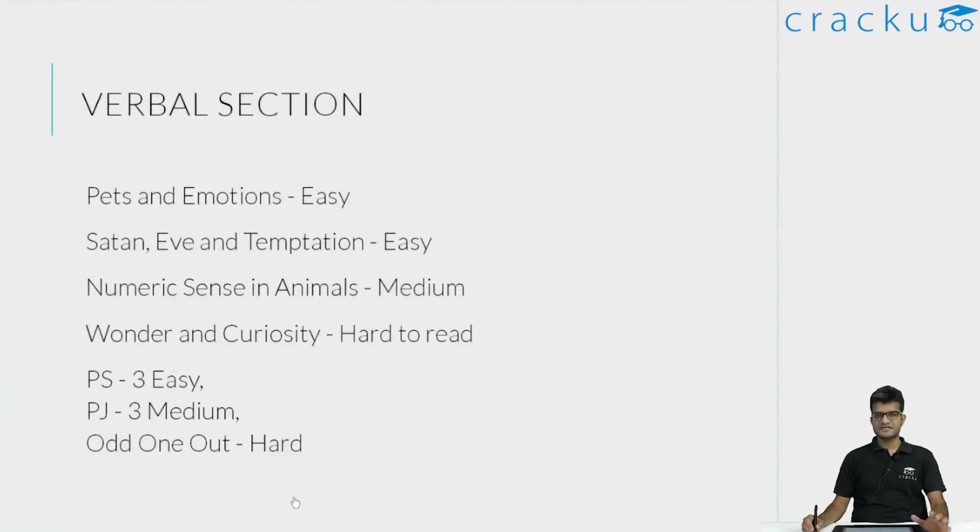The verbal section of DashCAT-13 was definitely on the medium side. I think this is definitely slightly easier than the earlier DashCATs because I felt at least 2 RCs were definitely attemptable. They were not very difficult to read. In fact, 3 RCs were not difficult to read. I think only the 4th RC I felt was definitely very difficult to read.